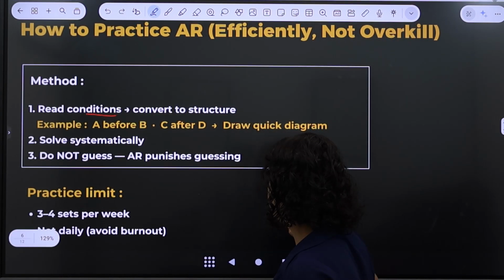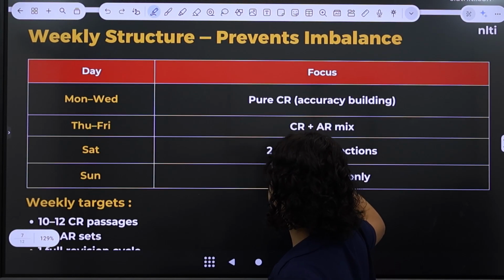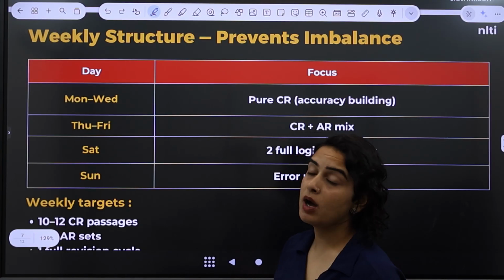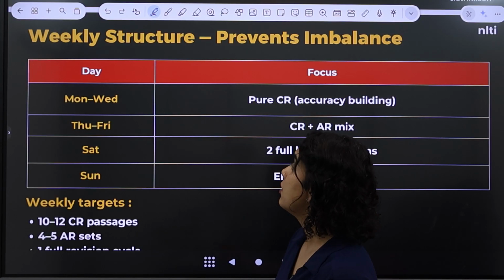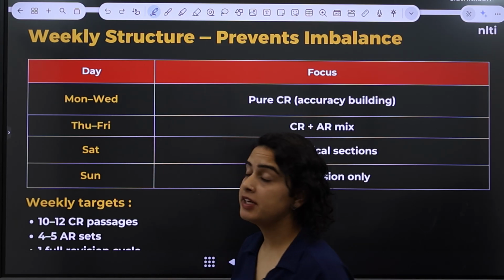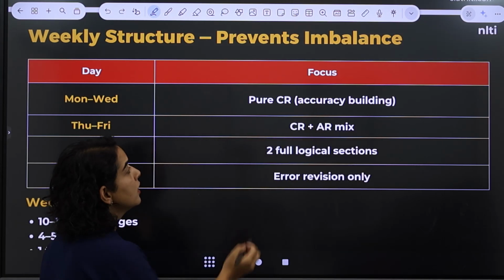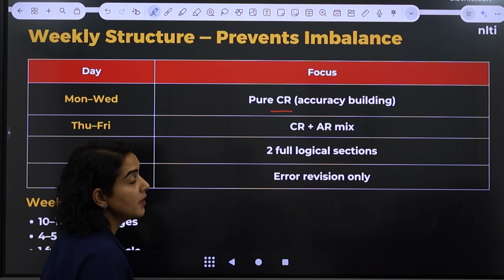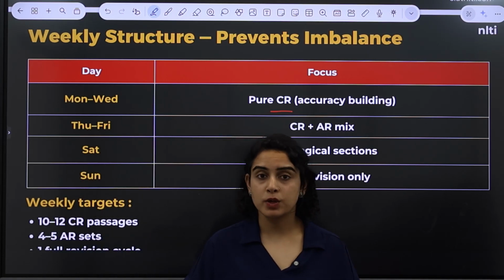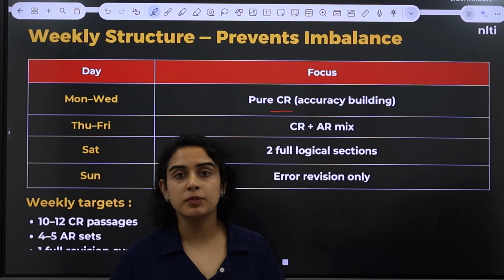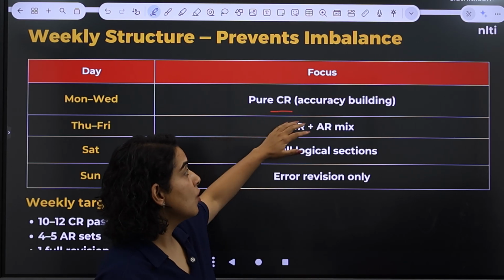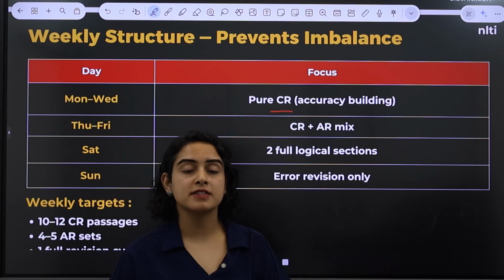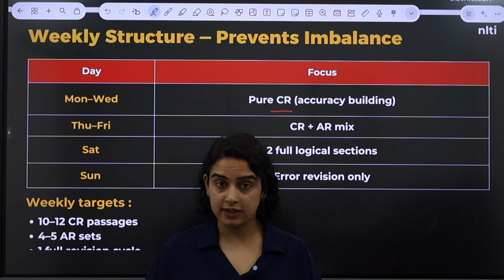Now let us understand what your weekly routine should look like if you are preparing for the logical reasoning section. From Monday to Wednesday, you should be purely focusing on CR, which is critical reasoning. Read as many passages as you can, try to identify the argument, the assumptions, inference, and try to solve as many questions as you can. That is going to help you build a lot of accuracy.